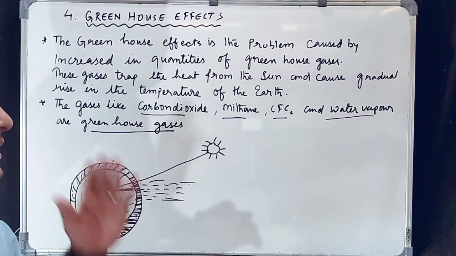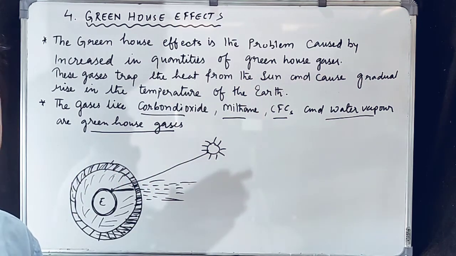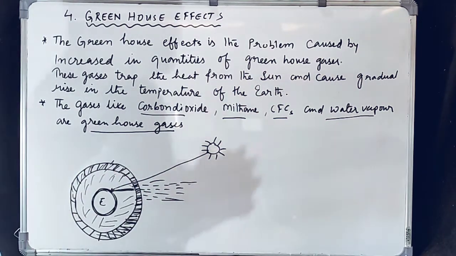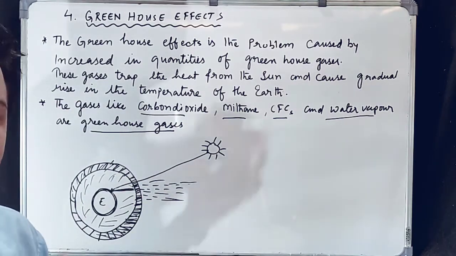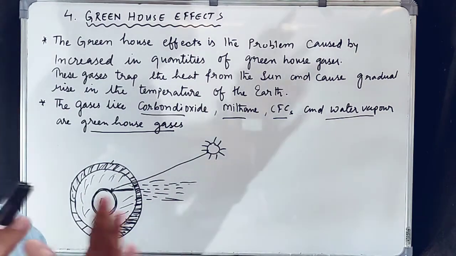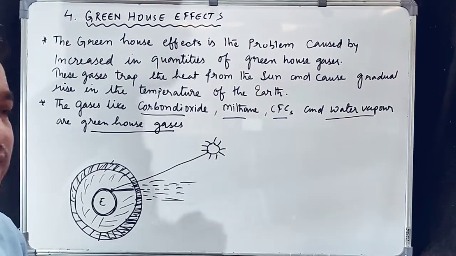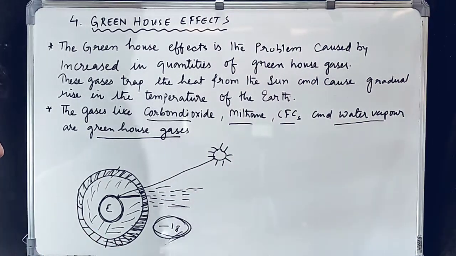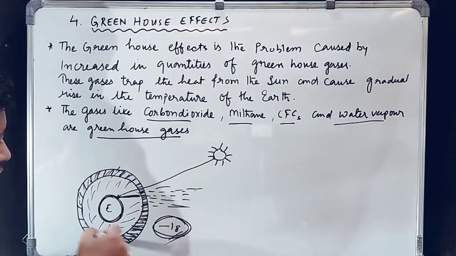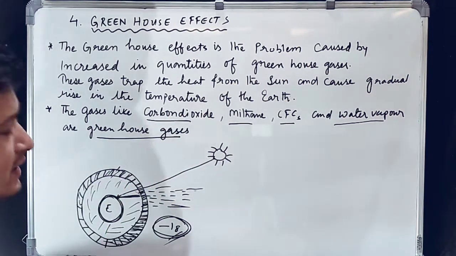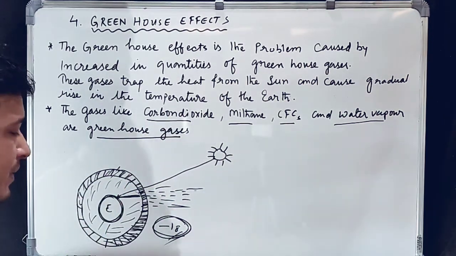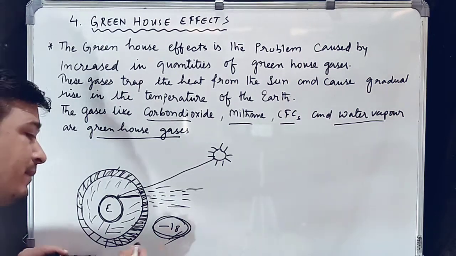But dear students, these gases are very important for us up to some extent. But students, if the quantities or the amount of these gases increase, then it will be a danger for our earth. Now let us see what will happen if we remove all these greenhouse gases from the earth. Then what will happen? Temperature will become very low.